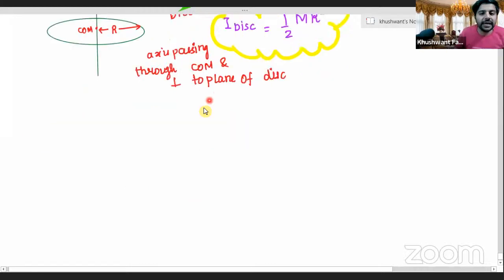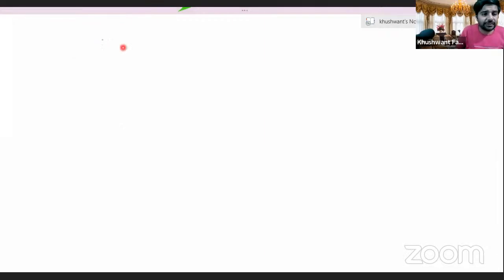Okay. Suppose we'll take a question from the previous year's JEE. Let's take a question from JEE 2019. This question says that there is a disk, okay? There is a disk like this. I will make the disk.